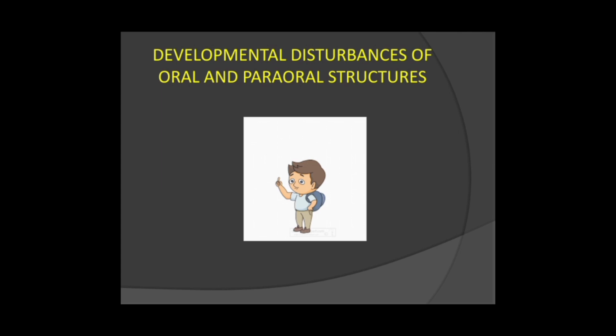So don't get confused by the terminologies and don't panic. In the first video you will not understand everything. You just see the chart and become familiar with the terminologies.